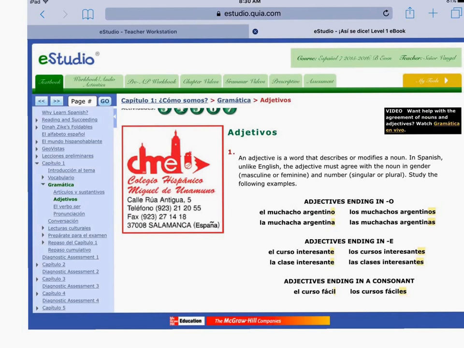And we haven't seen too many of these yet, but the adjectives that end in a consonant, for example, fácil, which is easy. So you have el curso fácil. Again, we don't have to actually put an O on there to make it match. So fácil just happens to match as it is. But when we pluralize, look what happens. Los cursos fáciles. We have to add es, okay, when it ends in a consonant. We don't have too many of those on our vocab list, but it's just for you to know.